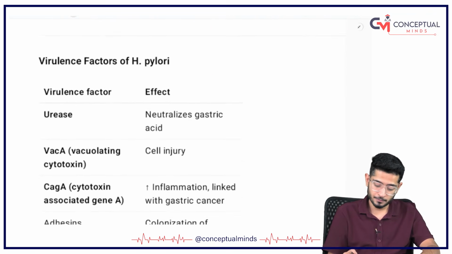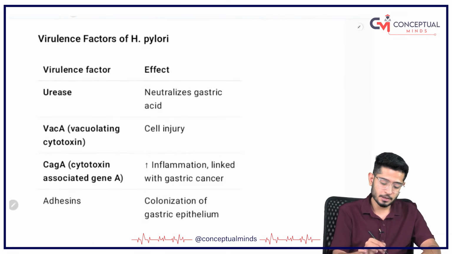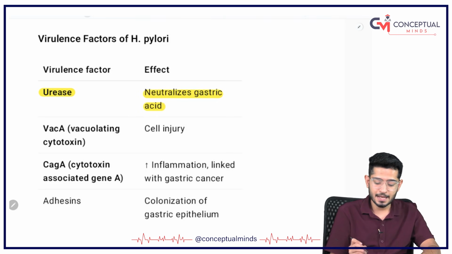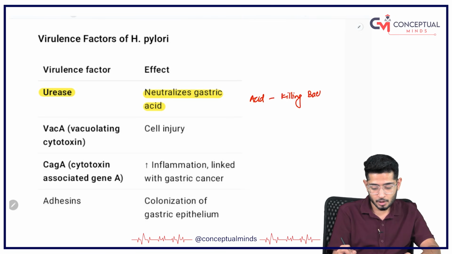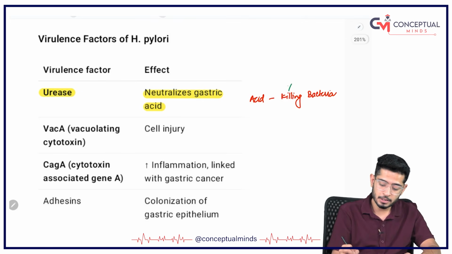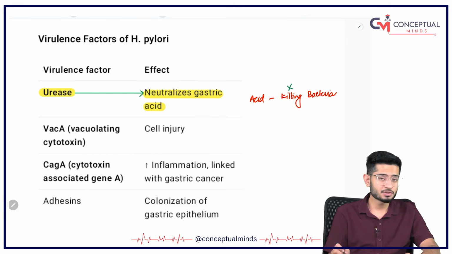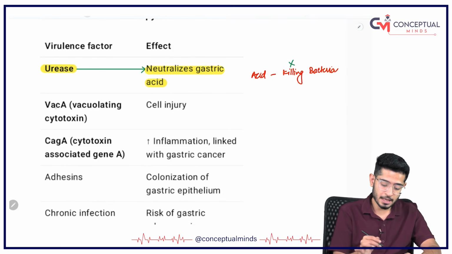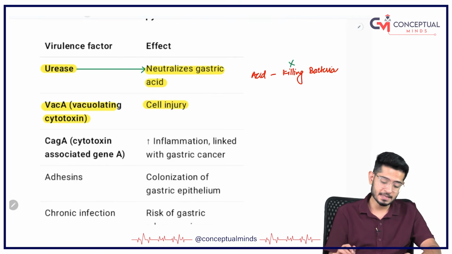Just remember that. So what are the virulence factors for H. pylori? Remember, it has got urease. So what is urease going to do? It is going to neutralize the gastric acid. So initially the gastric acid was responsible for killing the bacteria, but now there will be no killing of bacteria because the urease is going to neutralize the gastric acid, my dear friends. Also, they have got a cytotoxin that is responsible for causing cell injury.